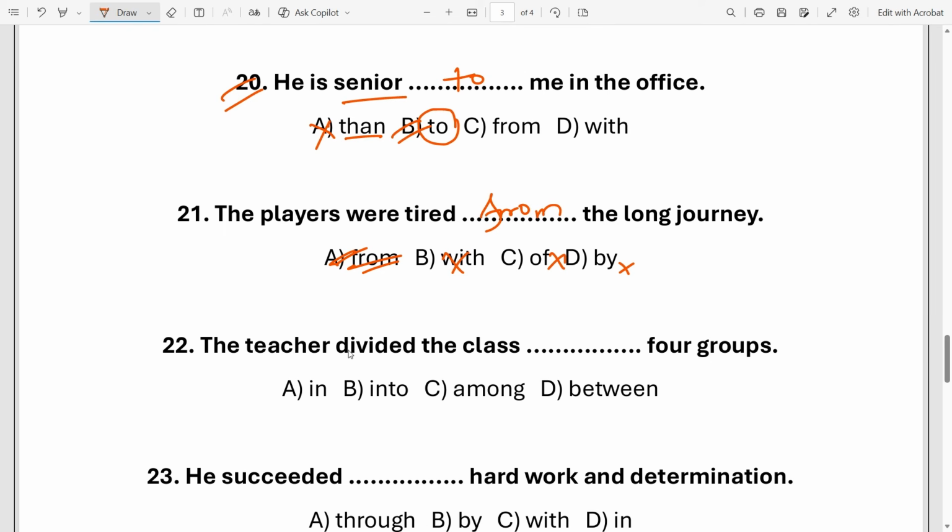Next, the teacher divided the class dash groups. Look, the word divided always takes the preposition into. Okay? So divide into parts or groups. Into is the right choice. Not among, not between, and not in.